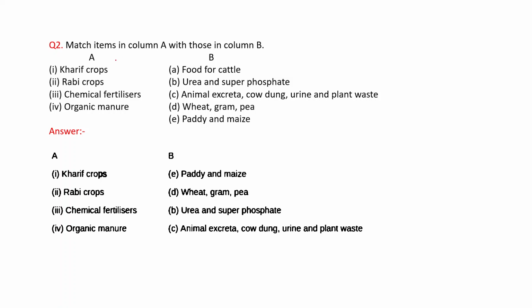Now match items in column A with those in column B. This is Kharif crop, Rabi crop, chemical fertilizers and organic manure. Kharif crop is paddy and maize. Rabi crop is wheat, gram and pea. Chemical fertilizers are urea and superphosphate. And organic manure is animal excreta, cow dung, urine and plant waste.